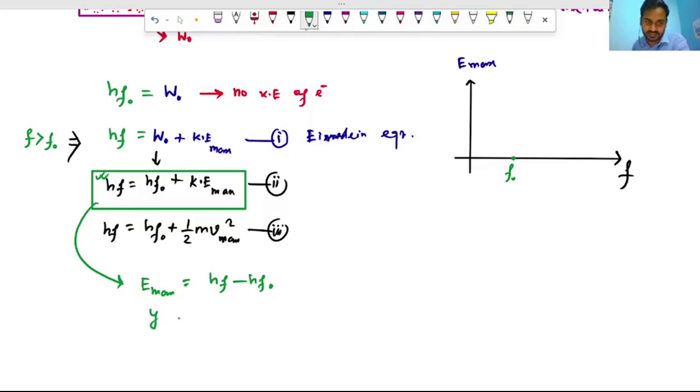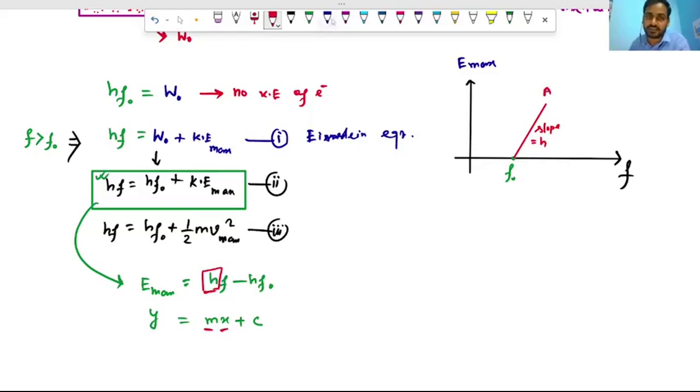See, y is equal to mx plus c, so it is a straight line. The graph will be a straight line. Here m is h, so the slope of this graph is equal to h, the Planck constant. Slope is Planck constant.